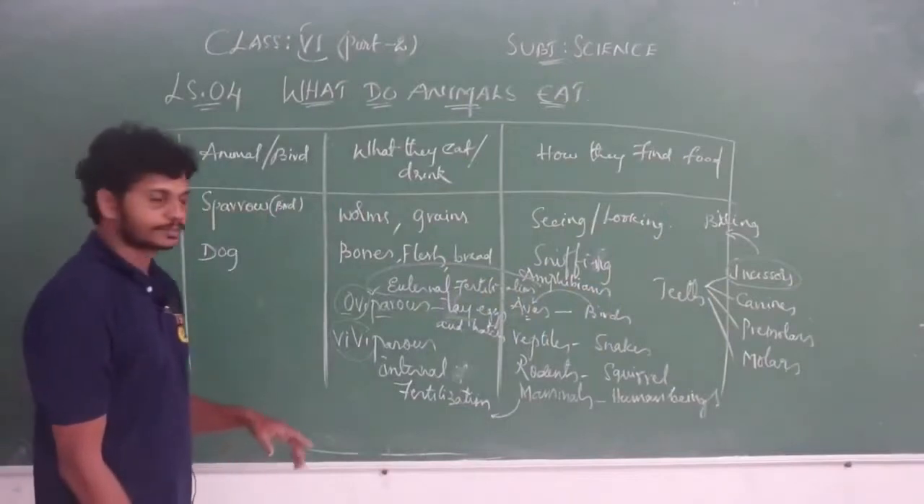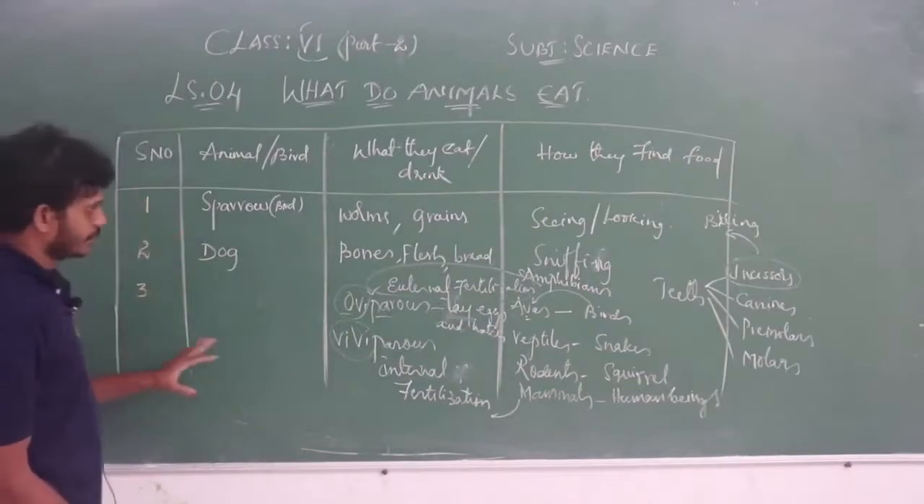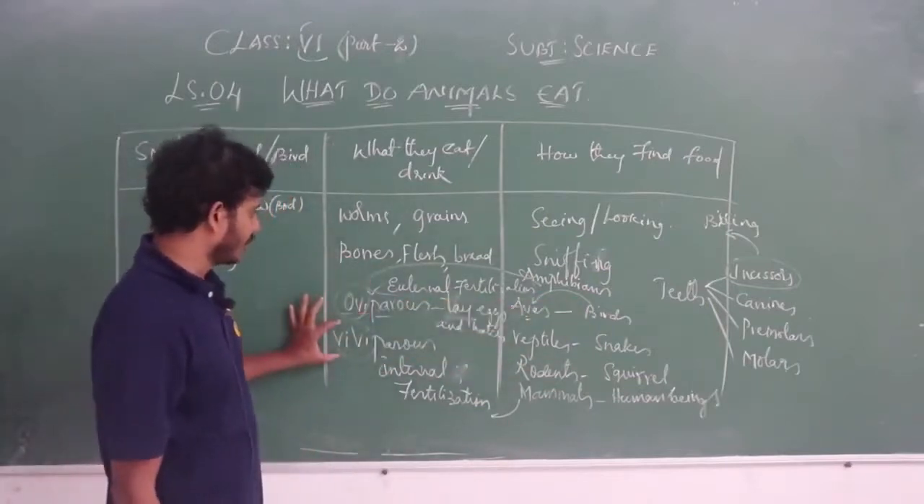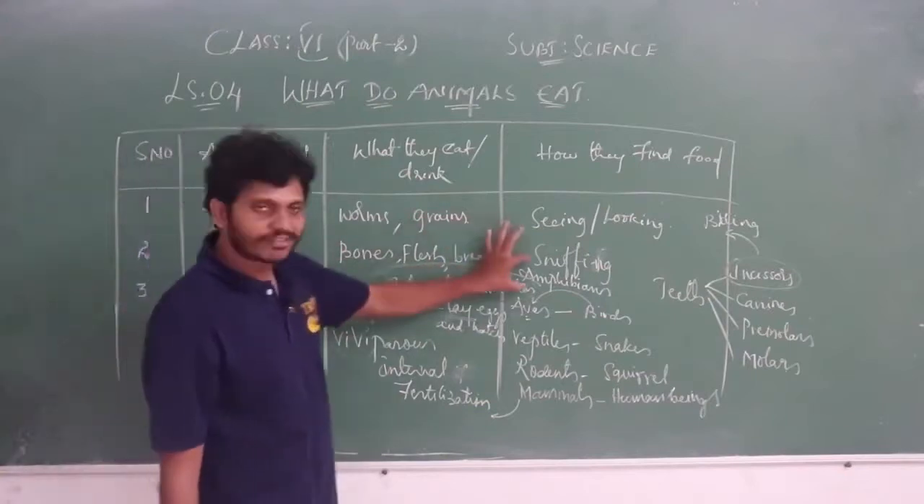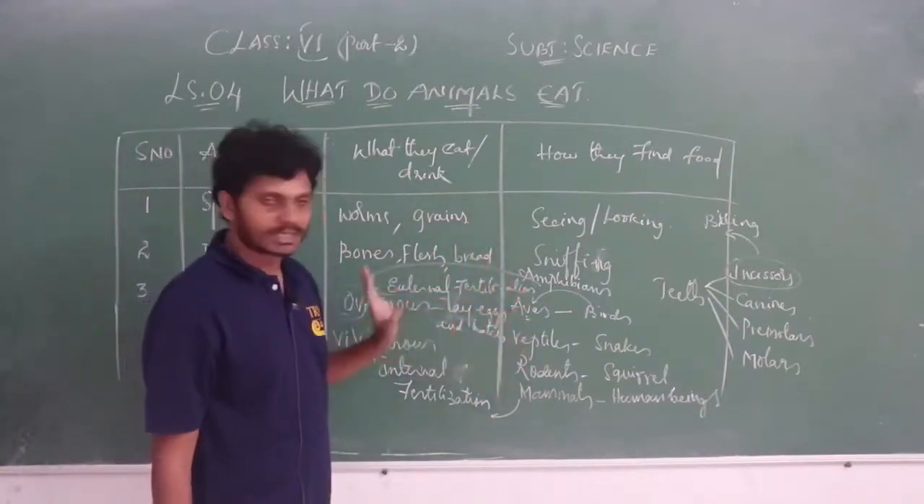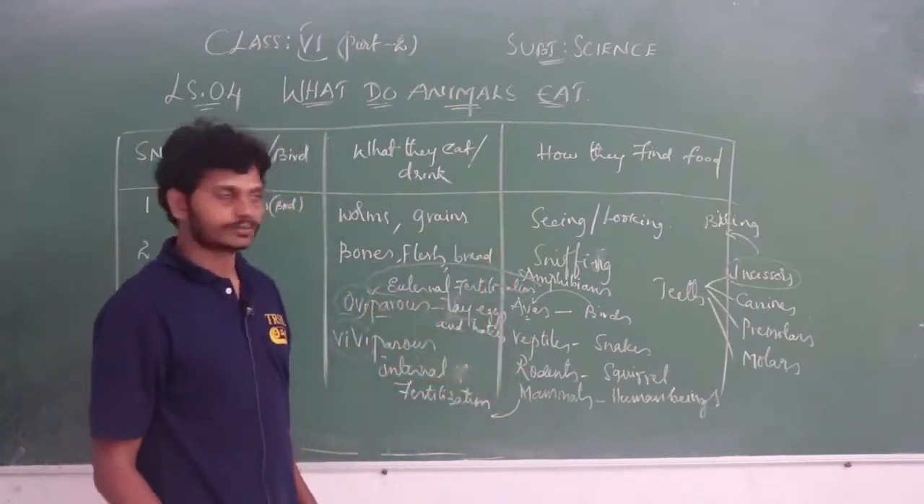Let's continue. As we have discussed, I explained all this: what is oviparous, what is viviparous, what are amphibians, aves, reptiles, rodents, mammals, with examples. Is it clear for you?